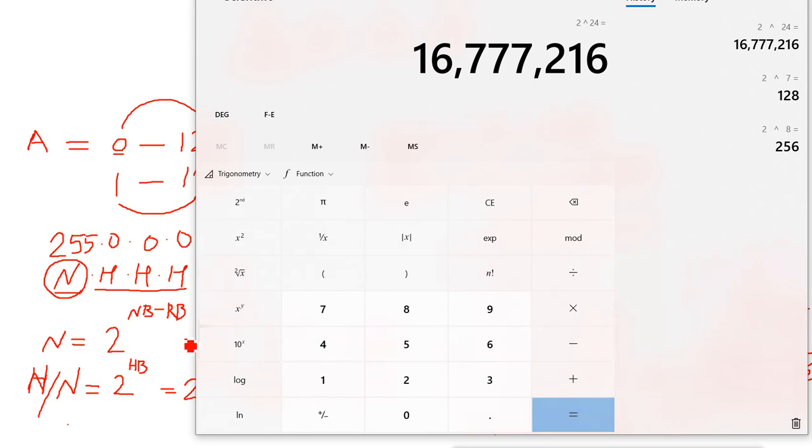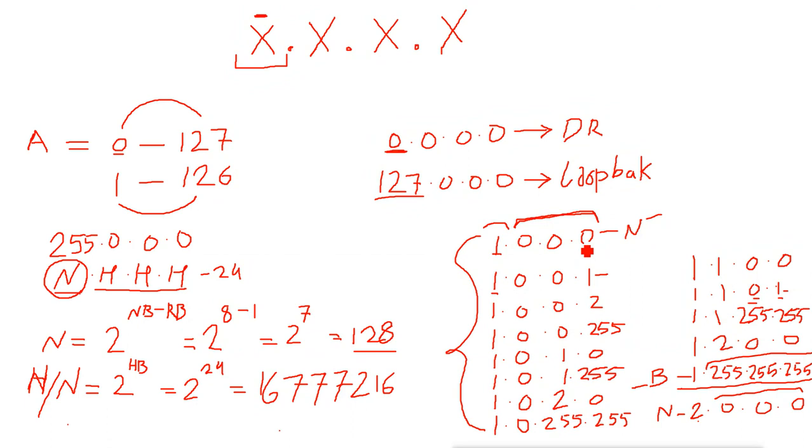It is included with the network address and broadcast address, which we cannot use for any machine. So if we ask what the valid IP addresses are, you have to subtract 2 IPs from here. So the valid IP addresses in a class A single network are 16,777,214.